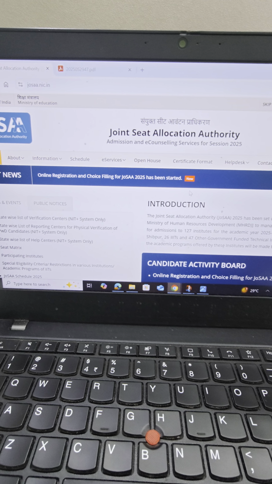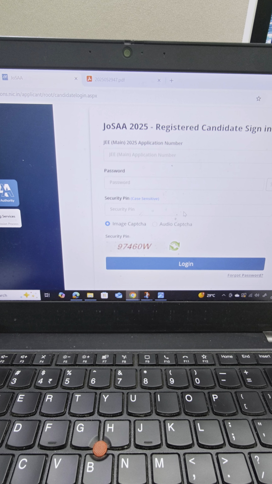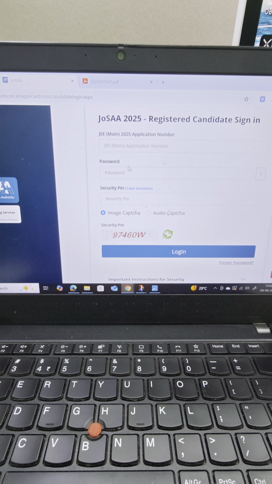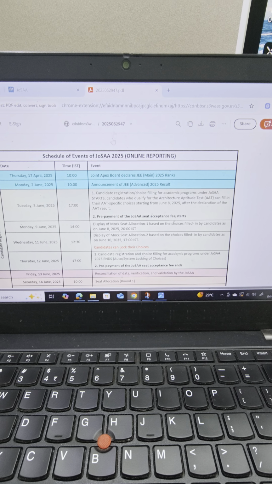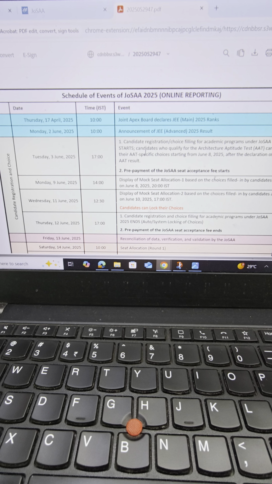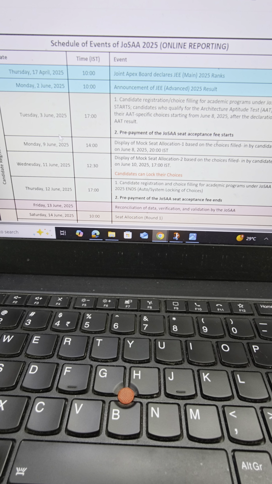So, if you come back to the website and you visit home, then at home you will see this link, online registration and choice filling. You click on this. When you click on this, it asks you about your JEE application number, password, security. Whatever your details are, you fill in those details and you can log in. Once you do that, you will be able to pay the counseling fee. That is the first step that you have to do. Whatever the counseling fee is, it will depend upon your category. Just pay it.